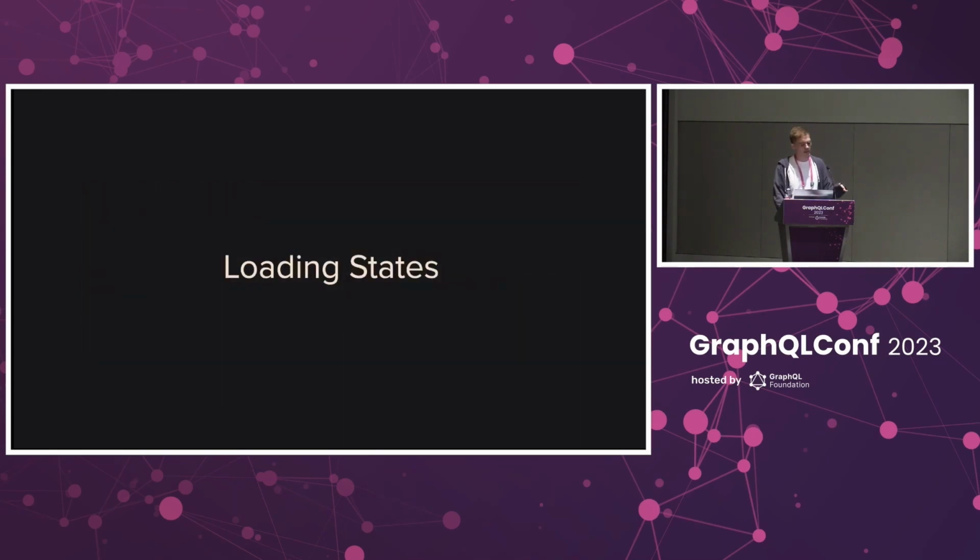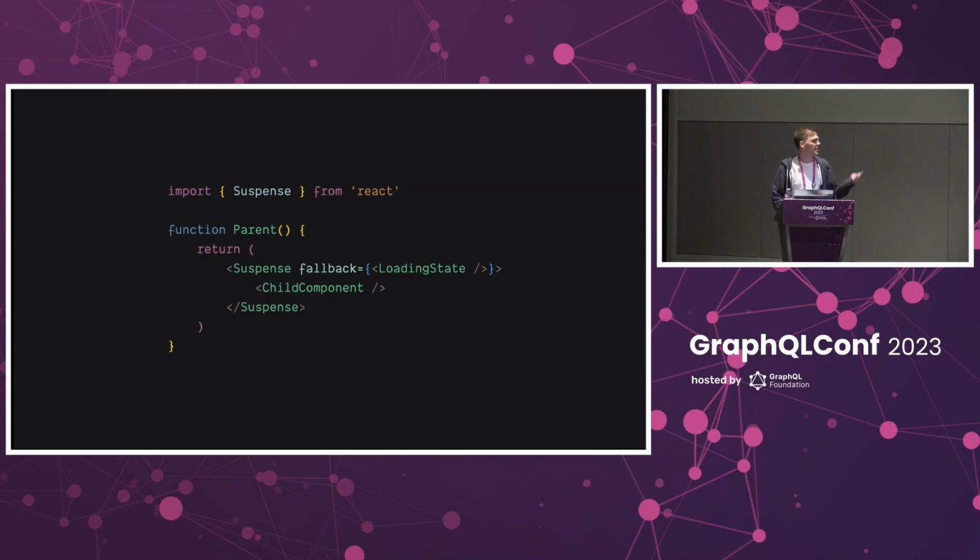All right, so up next is loading states, but before we get there, I want to make sure everyone is at least somewhat familiar with React's suspense component. I know suspense has been around for a while, but I'm not sure how much familiarity people have, so please excuse me if this is something you already know. The suspense component is exported from React, and it accepts two props, fallback and children. Its job is to basically define a boundary in your component hierarchy.